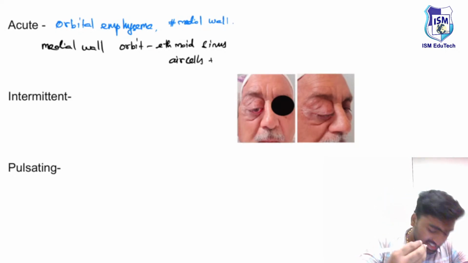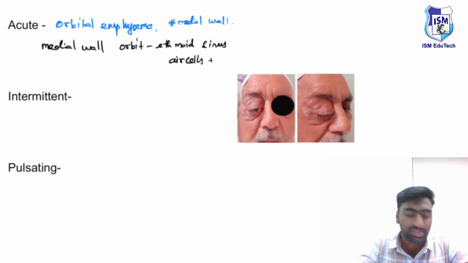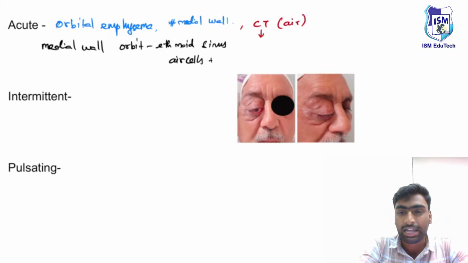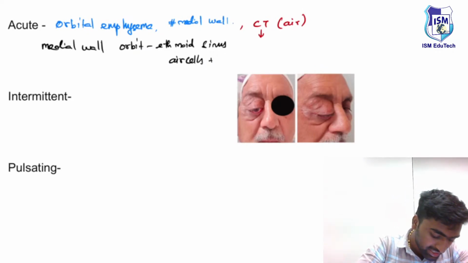Just remember, to see air anywhere, we use an investigation which is CT. Right? CT is best for air, and air looks hypodense, meaning black, on CT. So it is hypodense on CT. Just remember. Fine.